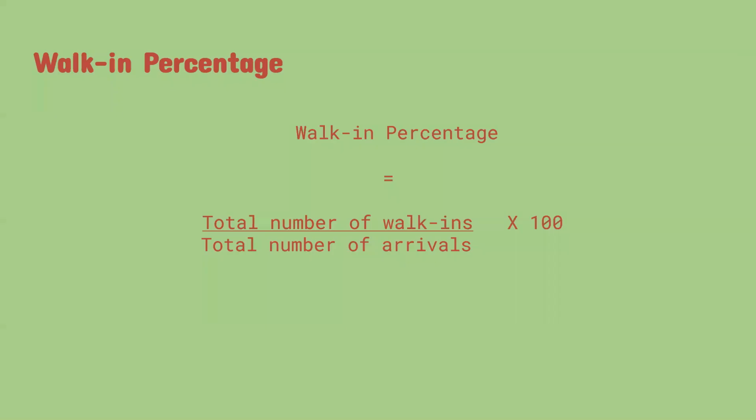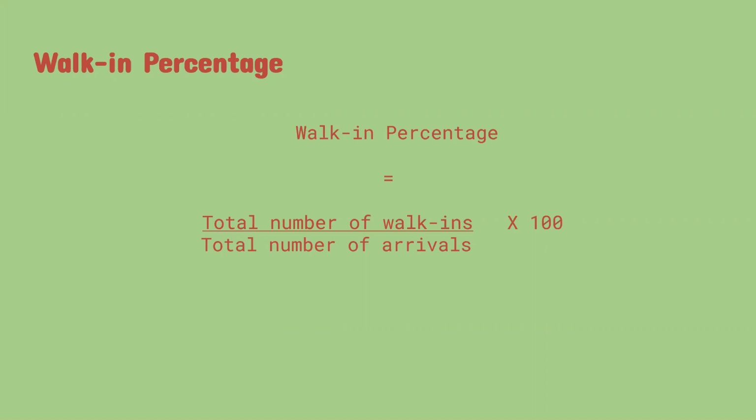So let's go and see what we have done. As I said, walk-in percentage is equal to number of walk-ins divided by number of arrivals, because that's what we are looking at. Walk-ins are guests who arrive without room booking or reservation, right? So we have to look at the walk-ins vis-a-vis the total number of arrivals, remember? This is the most logical thing that you have to look at, all right? When we say room occupancy percentage, we say rooms sold or occupied divided by total rooms available into 100. Similarly, walk-in percentage is number of walk-ins divided by number of arrivals into 100.